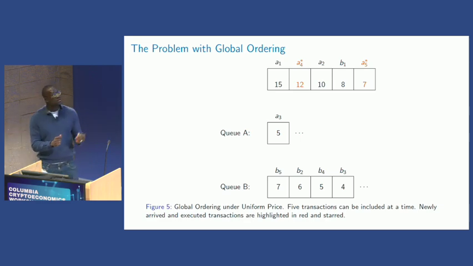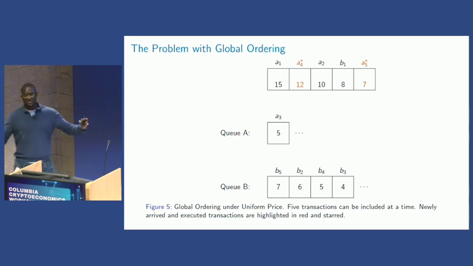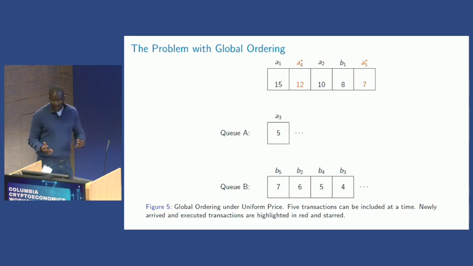However, for inclusion on the blockchain, we can take 5 transactions at a time. That's the limited capacity because block space is limited. That's the first part that is a constraint. Then what happens is, because A has the highest expected value, when we start looking for inclusion, there will be more transactions from A included.